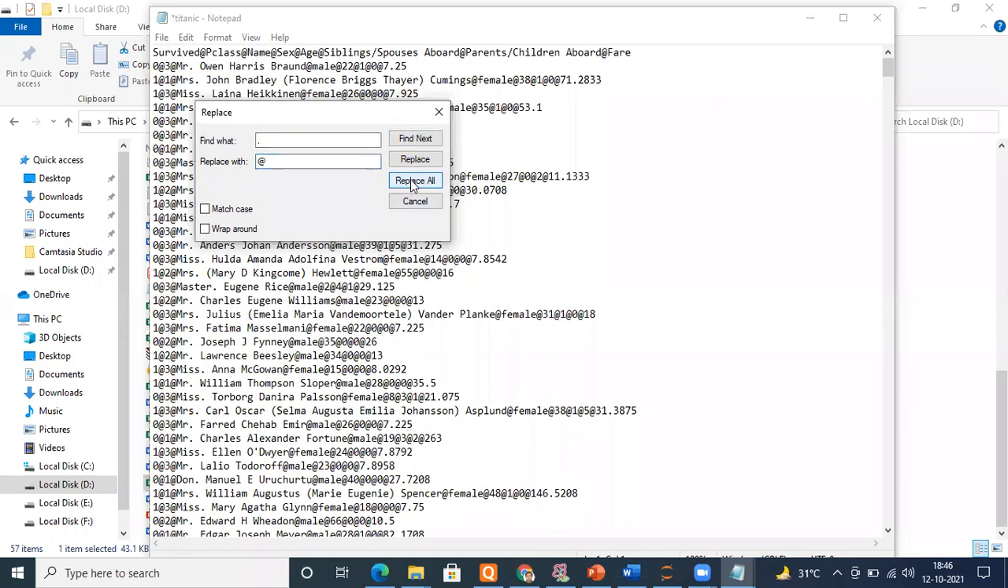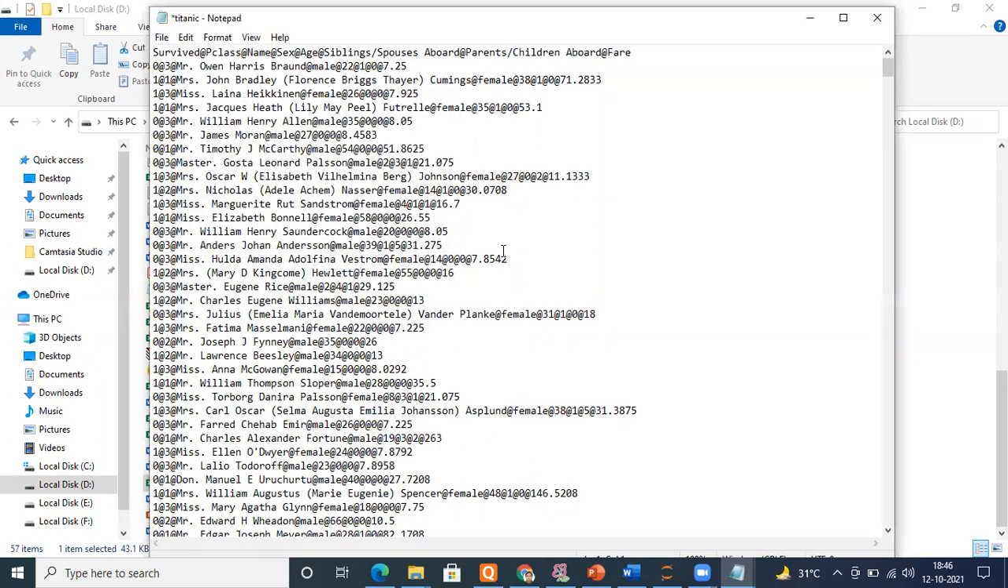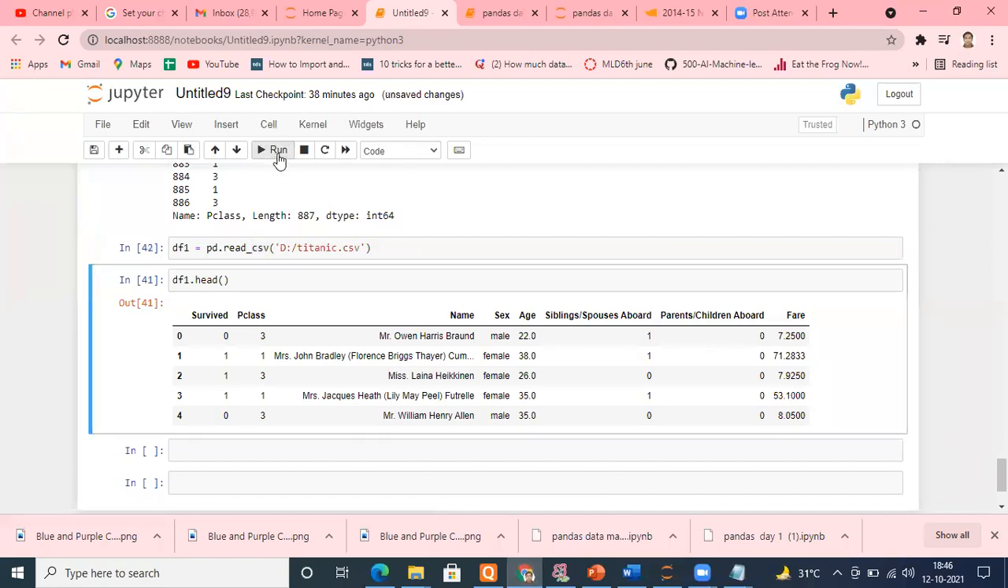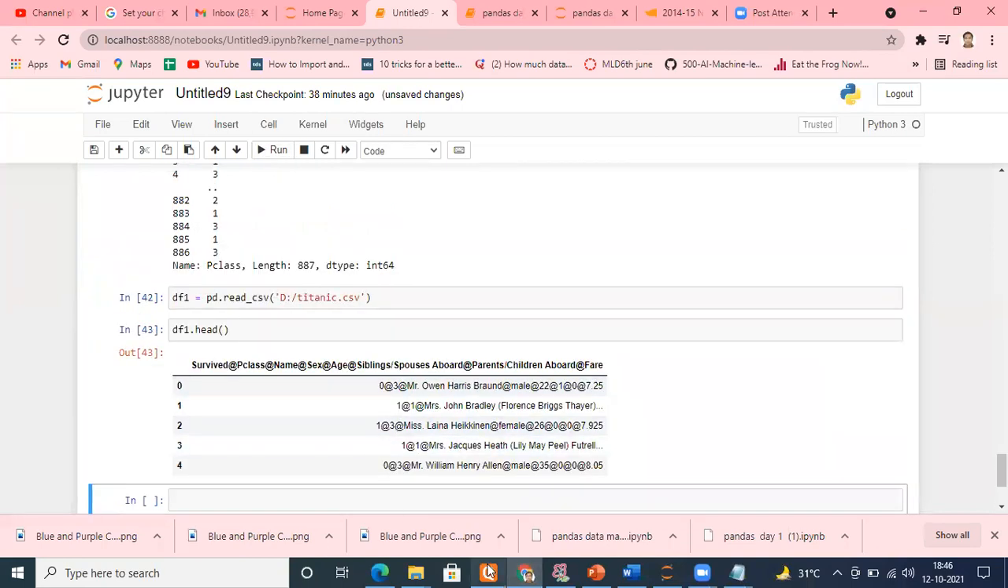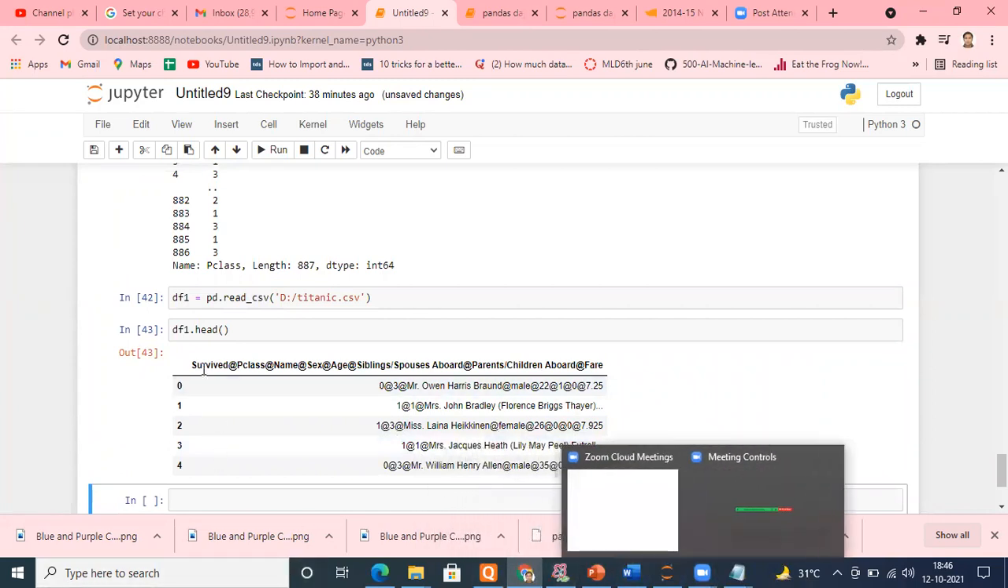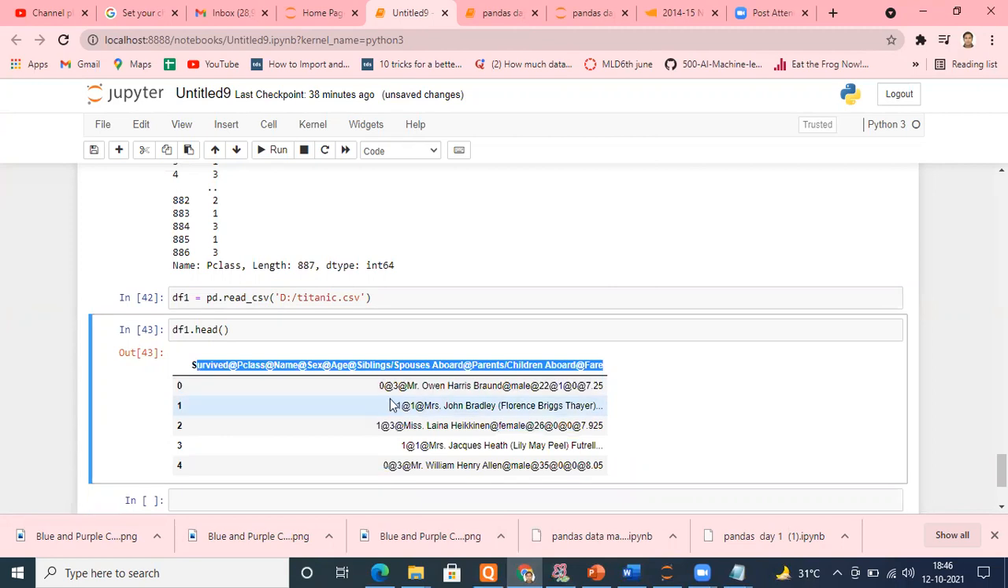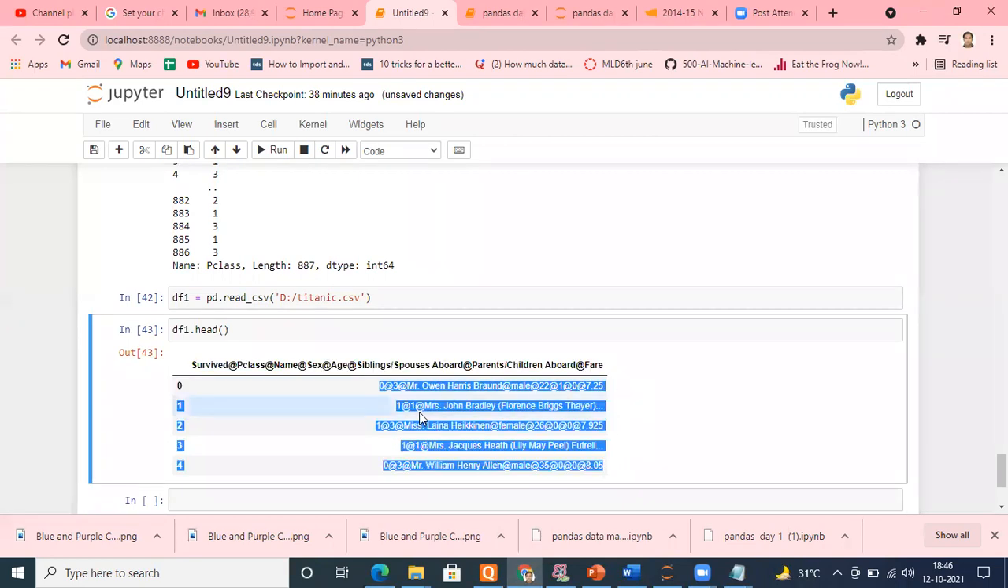Let me replace all. I did that. You can check all the commas have been replaced by @. Let me save this file. I have saved this file. I'm going back again and let me rerun it, because I made the changes. Okay, it has run, but see what is going to happen. All the structure has gone. It is treating everything as one particular column.